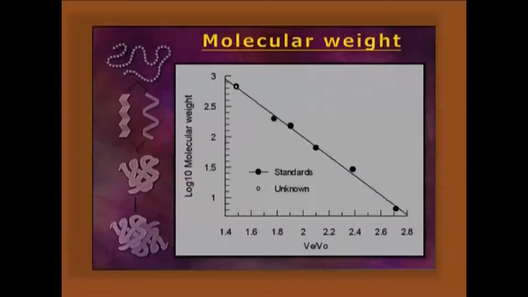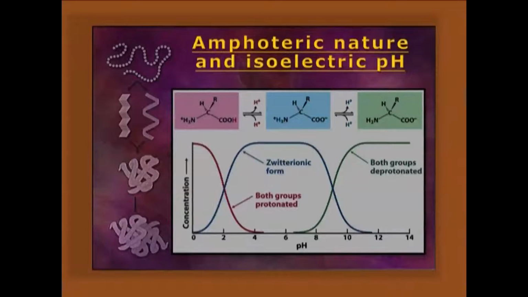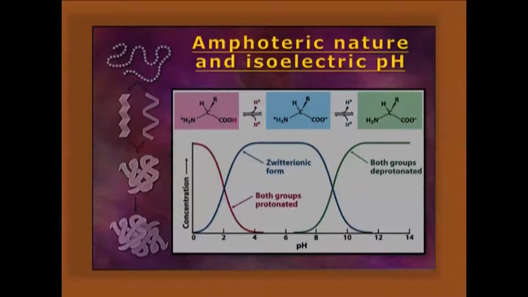Molecular weight. The molecular weight of the protein is determined by gel exclusion chromatography. Here you can follow how the log of molecular weight is calculated according to the volume of the elution buffer. Amphoteric nature. Proteins over the surface have both positive and negative residues. Positive charges are imparted by NH3 plus, like lysine, arginine, etc., and COO minus, the extra negative charges, are imparted by glutamic acid as well as aspartic acid.